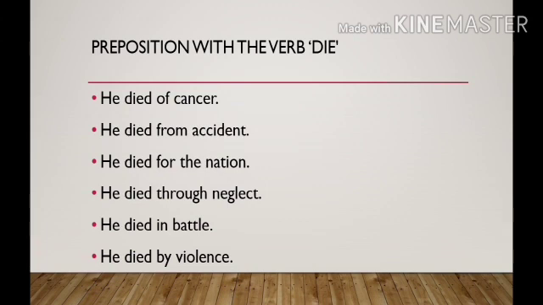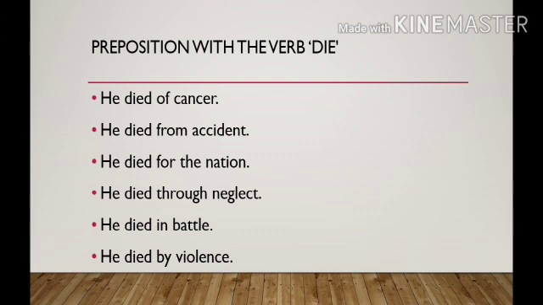This is also an important verb. Die is a verb where we use different types of prepositions. For example, he died of cancer. He died from an accident. He died for the nation. He died through neglect. He died in battle. He died by violence. So we should remember some words used with the preposition, but the verb die is also important.